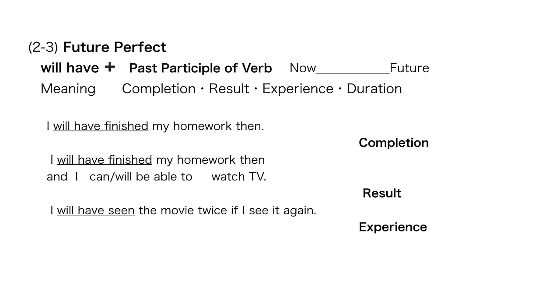So I see it again, the same one, sometime tomorrow or we don't know when, but if I see the same movie again, I'll have seen the movie twice. It means from now to that point, I can see the movie twice. That's experience.